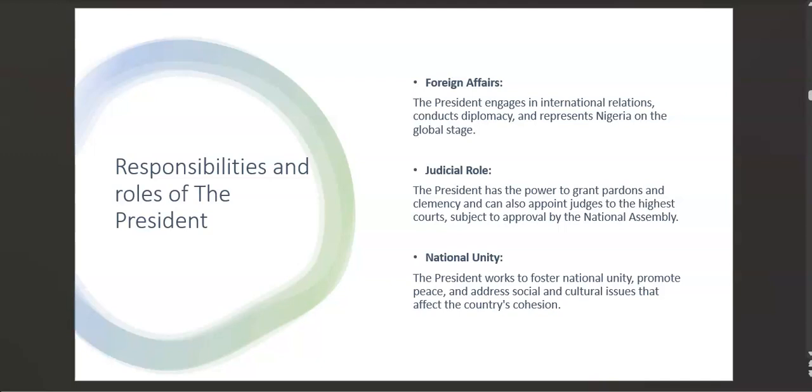So now the President of Nigeria is responsible for going out there, addressing these foreign affairs, whereby he's representing the country with other presidents and coming together to make sure the country is also having partnerships with other countries. Those are some of the responsibilities of the president.